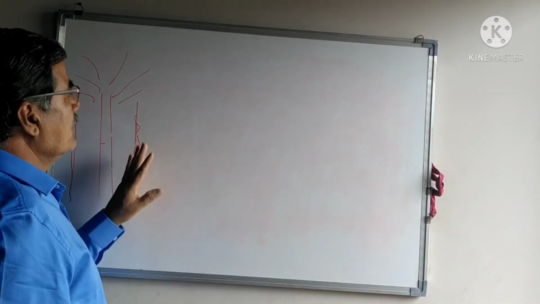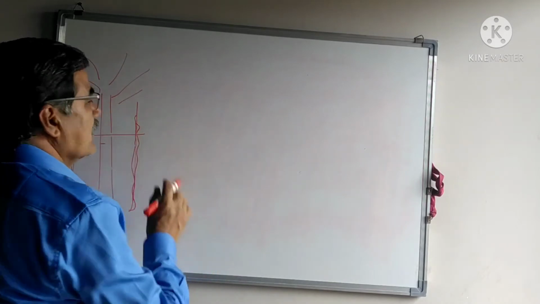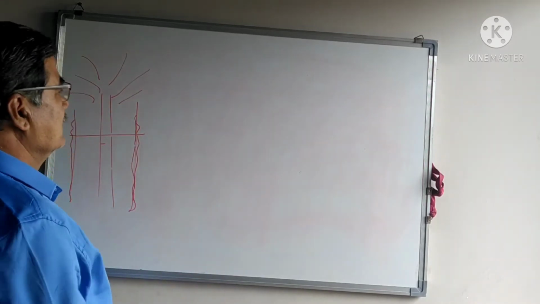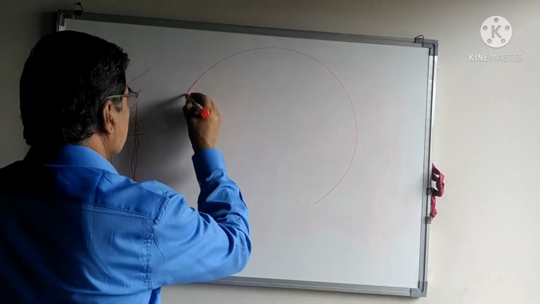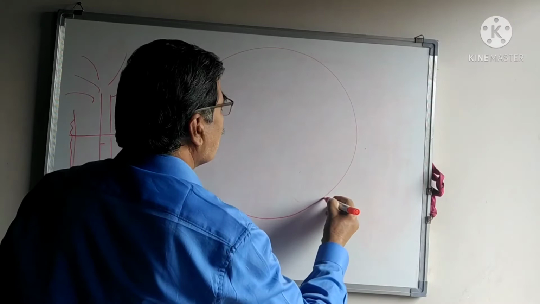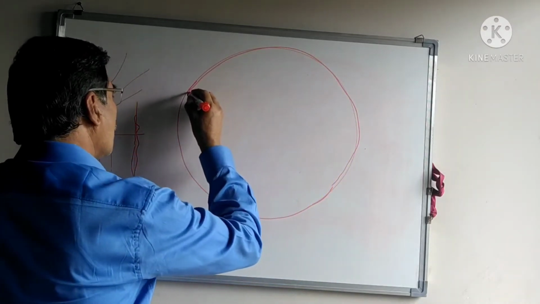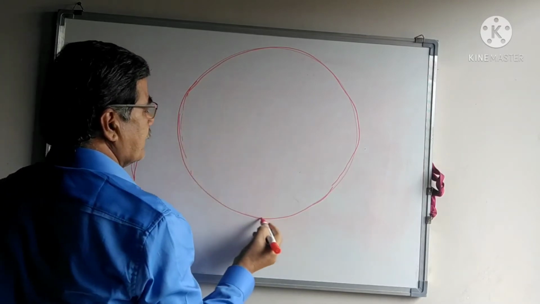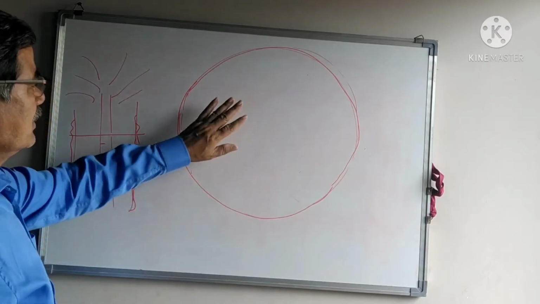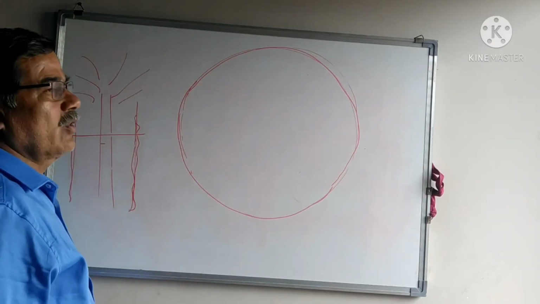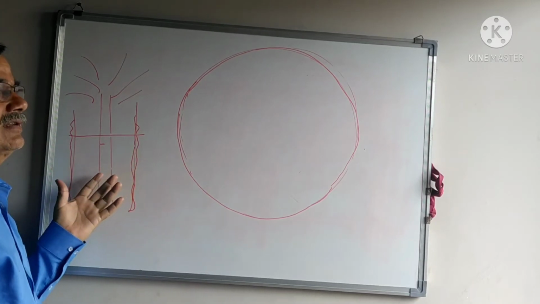Here I am going to draw the TS, the transverse section. The TS shows that it is circular in outline. Only a rough outline we are going to see here, not in detail. For detailed structures, we have a separate topic, normal secondary growth in a dicot stem and root.